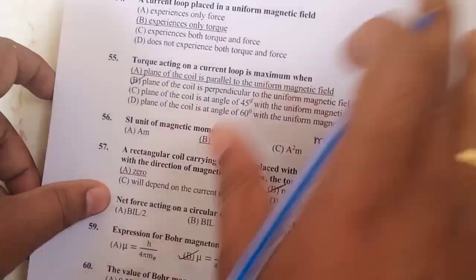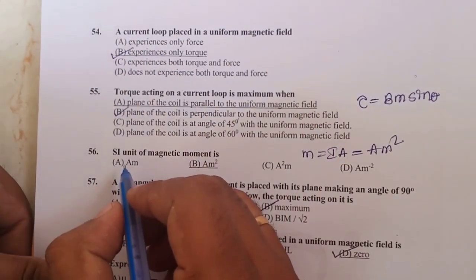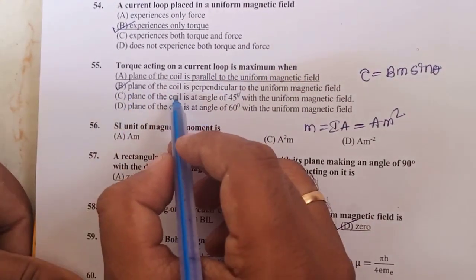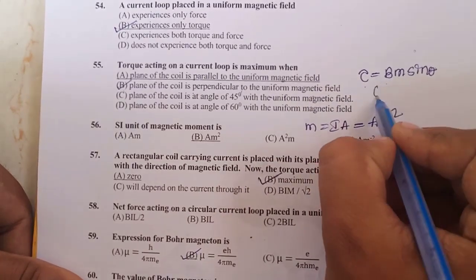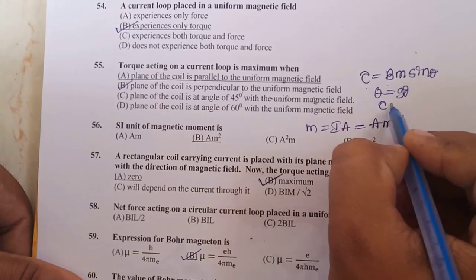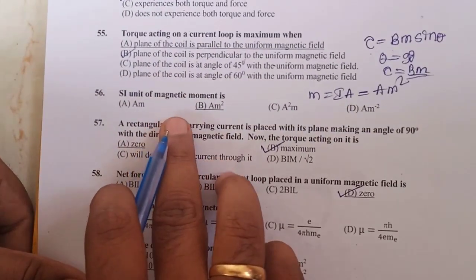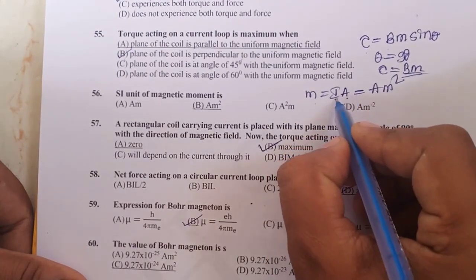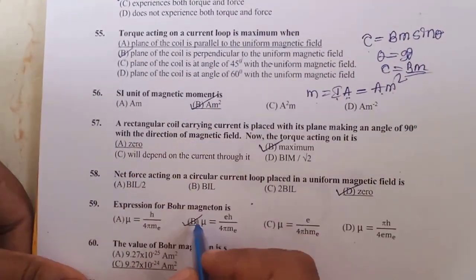Next question. Question number 54. A current loop placed in a uniform magnetic field experiences only torque. Okay, that is the correct one. Torque acting on a current loop is maximum when, okay, that is option B, the plane of the coil is perpendicular to the uniform magnetic field, because tau is equal to B m sin theta. If theta is equal to 90 degrees, then tau is equal to Bm, which is the maximum value. That is option B. SI unit of magnetic moment: M is equal to the product of current into area. SI unit of current is ampere, SI unit of area is meter square. Therefore, ampere meter square is the correct answer.